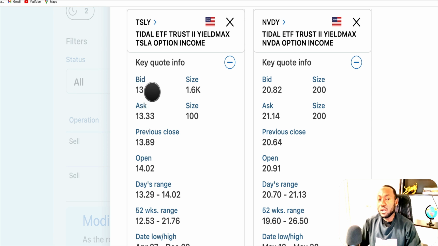So the difference is they're pretty much equal. There's no difference there. So if you put a market order, you're going to get it at pretty much the same price as the market is asking. But on this one, the difference is almost $1. So if you put a market order on this one, you're going to pay almost $1 in difference. So just make sure you don't put a market order when it comes to NVIDIA. You just have to put a limit order. So the spread here is a little bit higher.